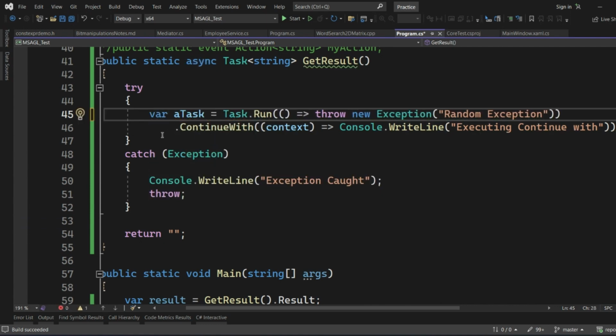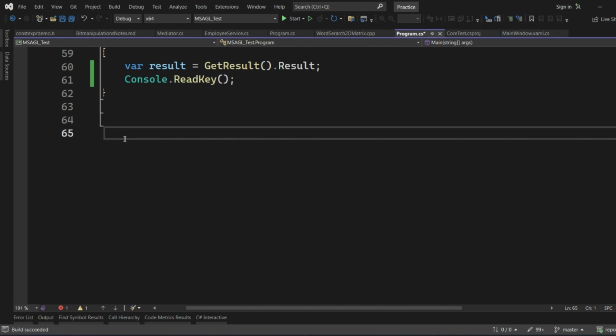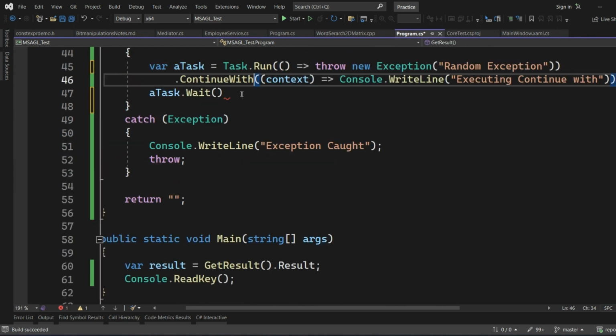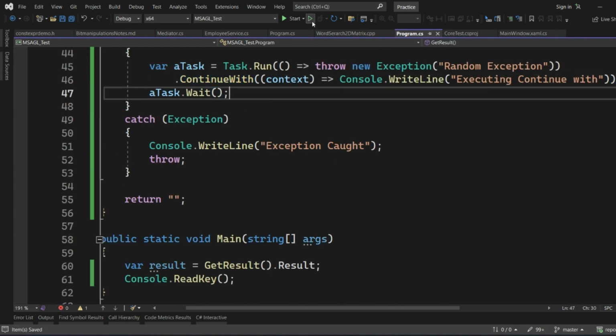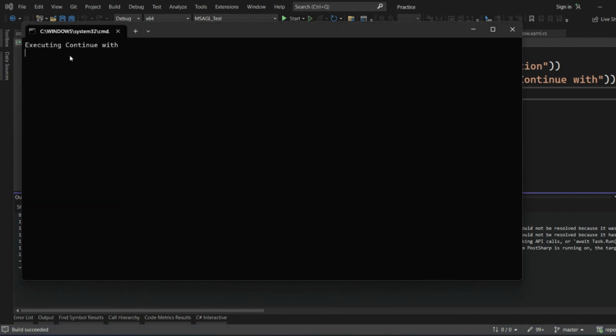So again, we will get the task and we will try to wait on this particular task. Wait. So again, there is no exception which is getting caught by the catch block. It's very interesting when you use continue with.